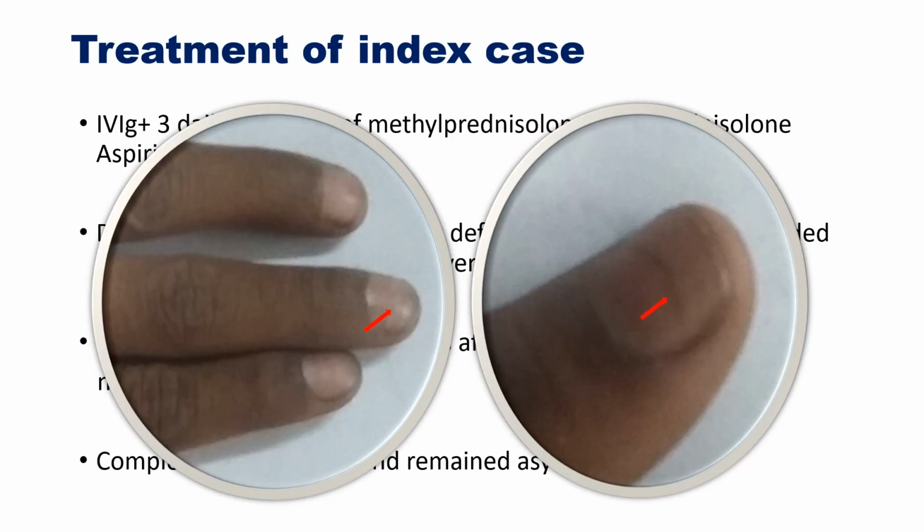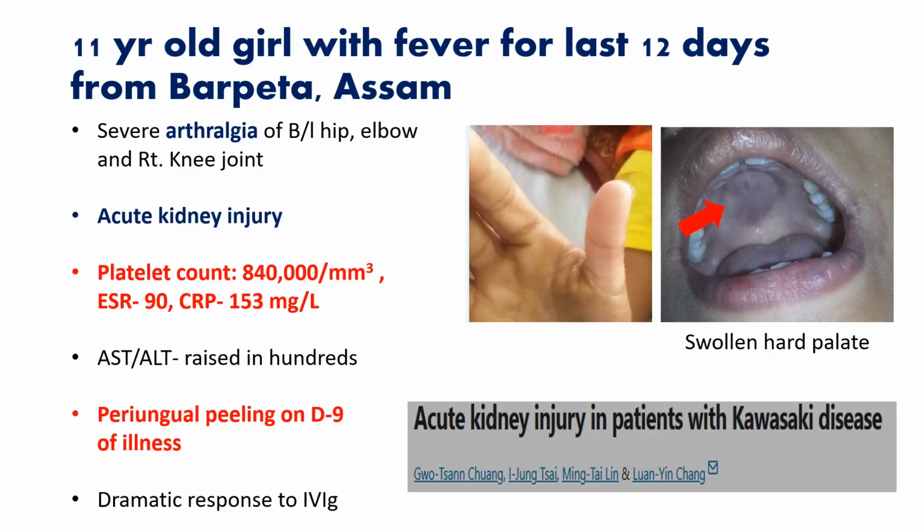And this was the Beau's line, because it is very difficult to take a photo of a Beau's line unless it is stained with some unhygienic material. So the Beau's line was there after 2 months on follow-up. We have noticed that. So retrospectively we are sure that that was Kawasaki disease.